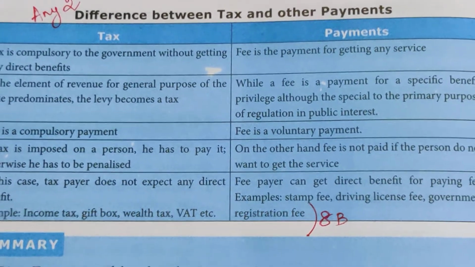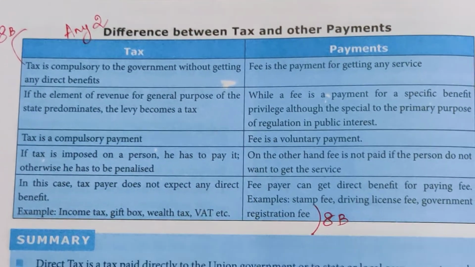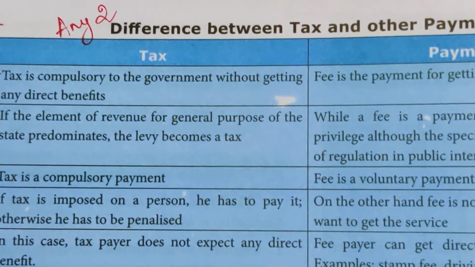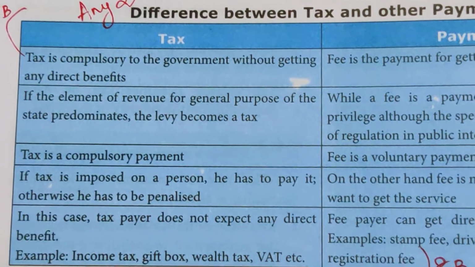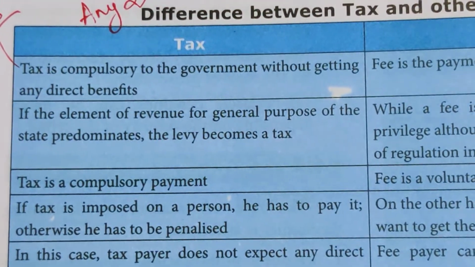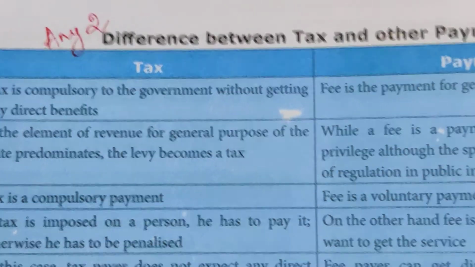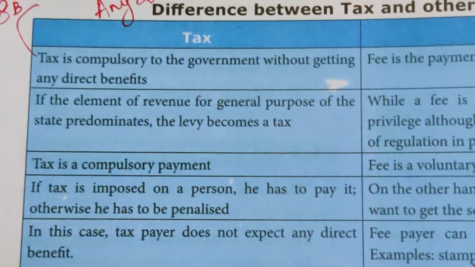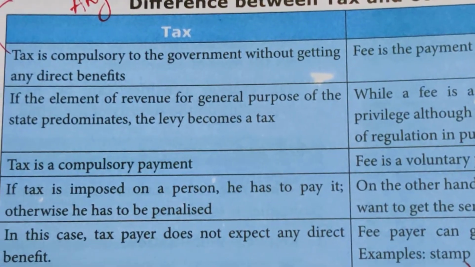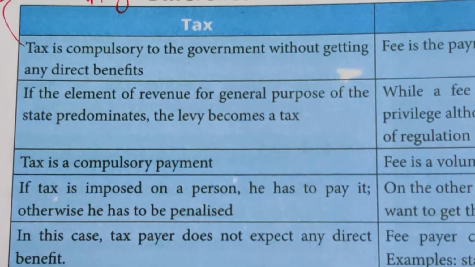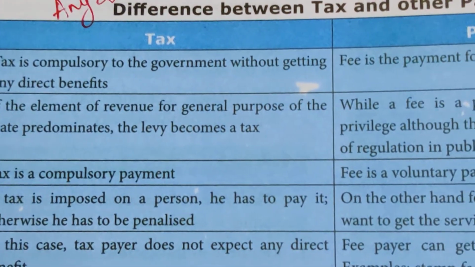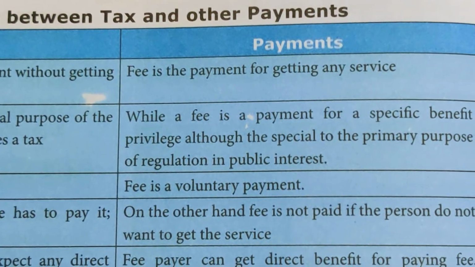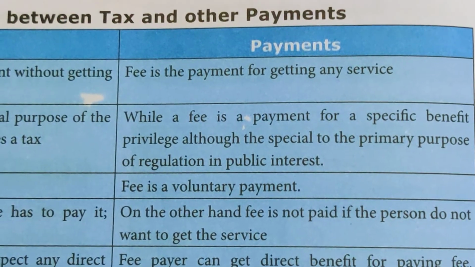Now we are seeing the difference between tax and other payments. Tax is compulsory to the government without getting any direct benefits. What is called payments? A fee is the payment for getting any service. Look at the tax. If the element of revenue for the general purpose of the state predominates, the levy, that is the imposition, becomes a tax. While a fee is a payment for a specific benefit or privilege, although the special service is secondary to the primary purpose of regulation in public interest.